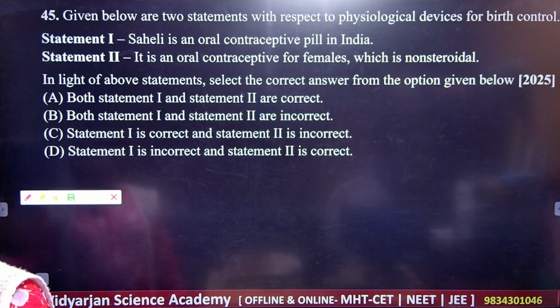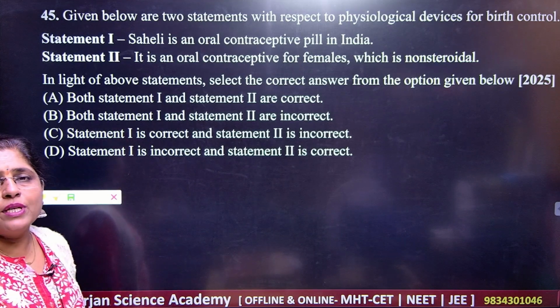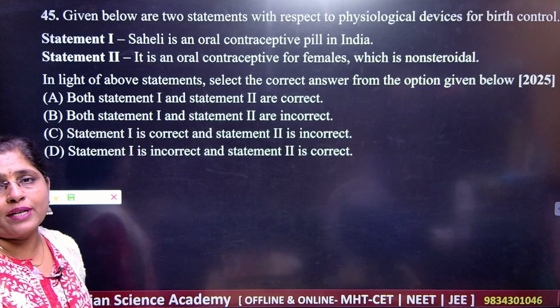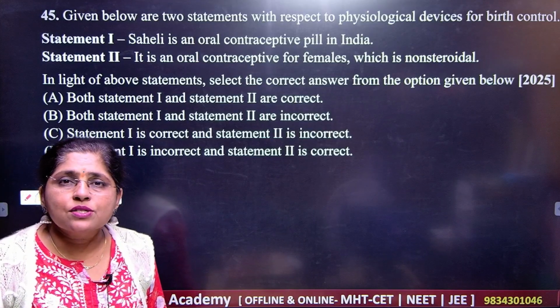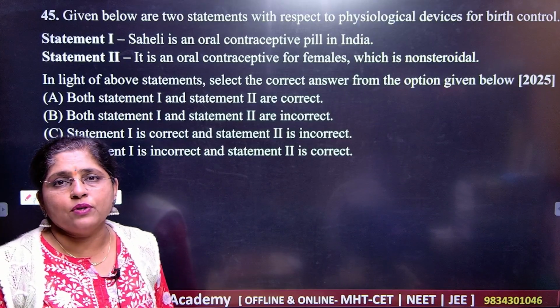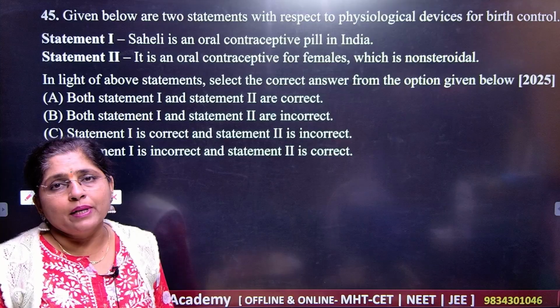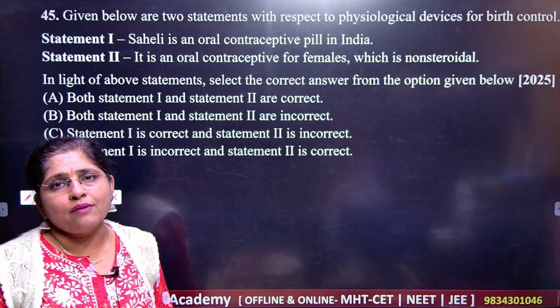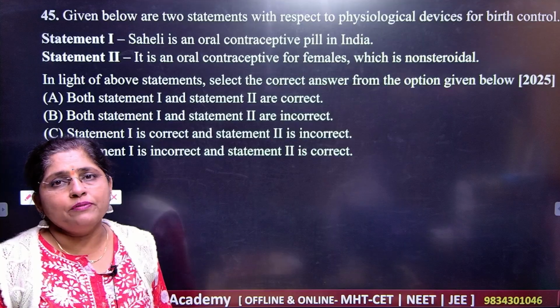You should know all the birth control measures, how many different oral contraceptives there are. You should know the mechanical barriers, the natural methods for birth control, temporary and permanent, and you know that for permanent we have vasectomy for the male and tubectomy for the female.